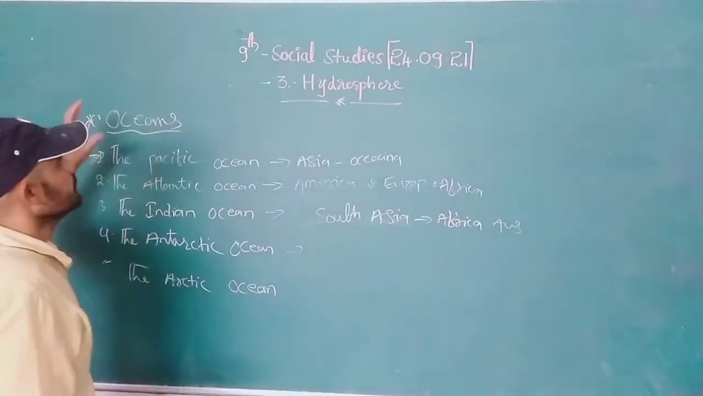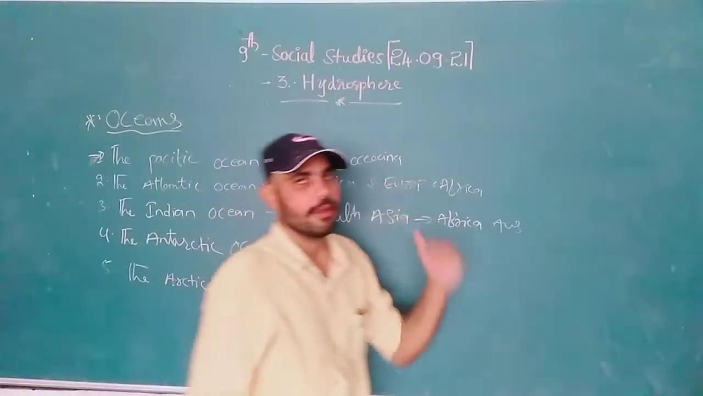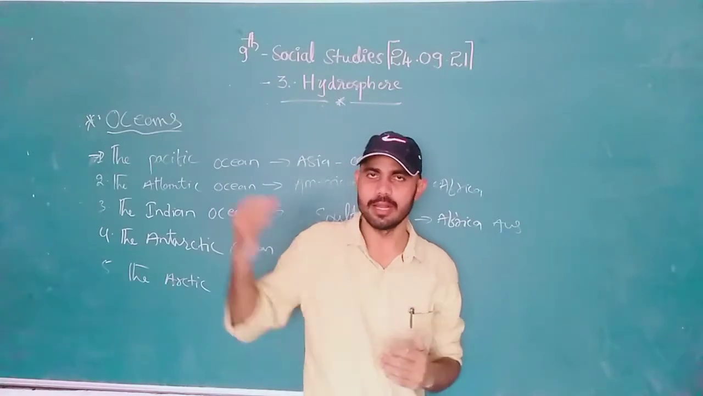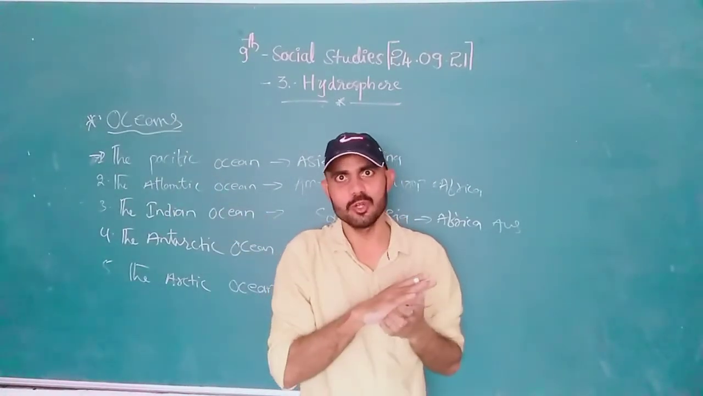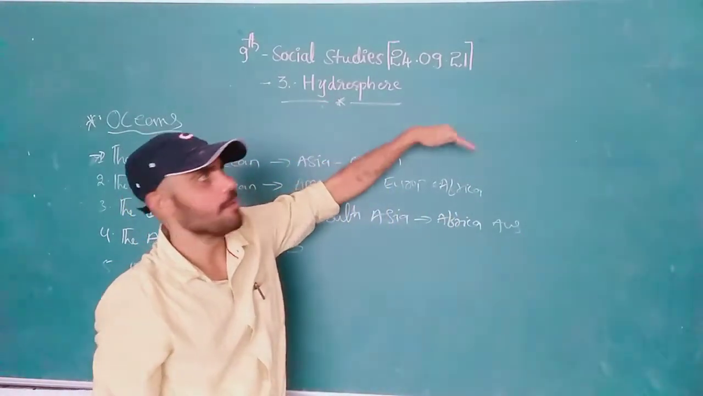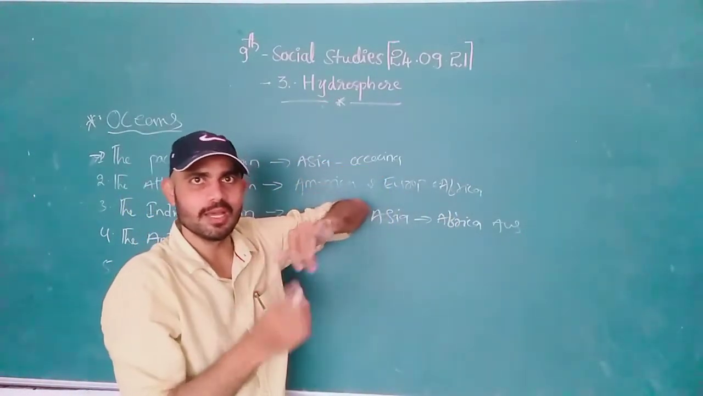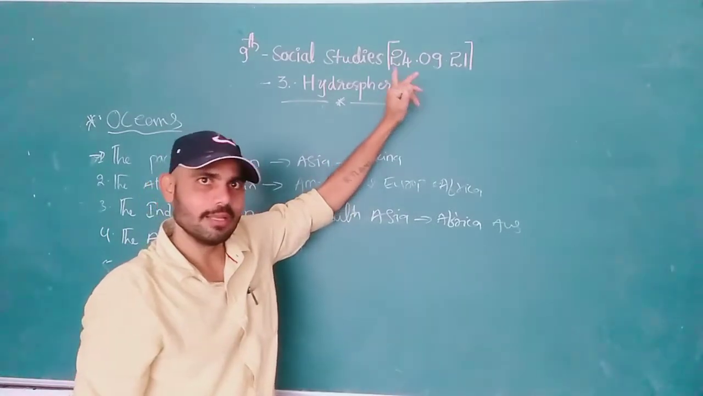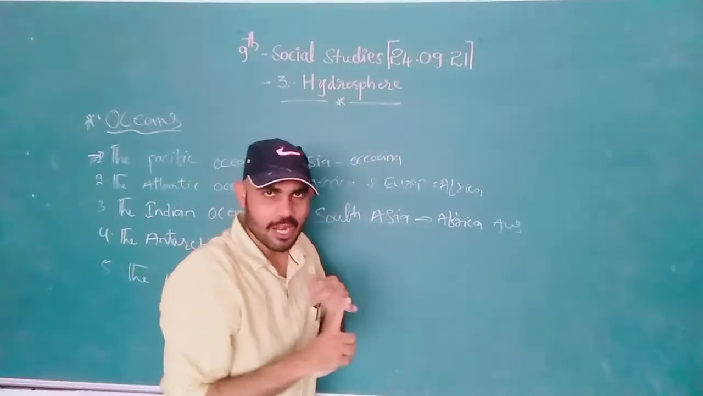See, in the hydrosphere, we already discussed in the previous class. What did we discuss? Among the natural links, we have 4 links. One is the lithosphere, which we discussed in the second lesson. In the third lesson we have the hydrosphere.